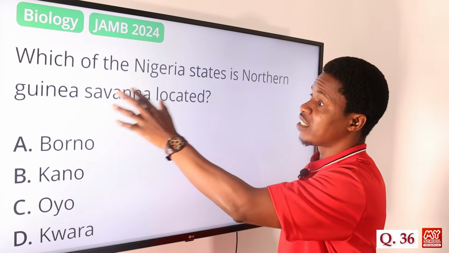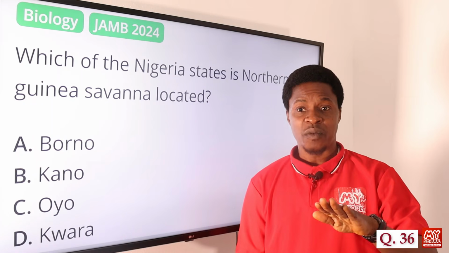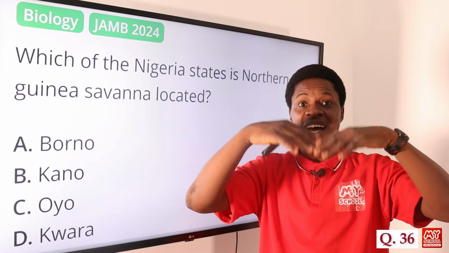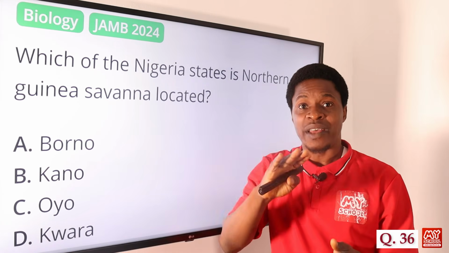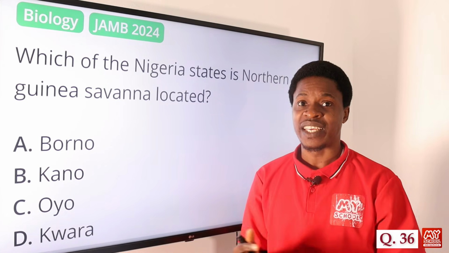So the Northern Guinea Savannah, the Guinea Savannah usually is characterized by short trees and tall grasses. We have grasses that are tall, and then we have the short trees. That's the characteristic of the Guinea Savannah. Where can we find that in Nigeria?